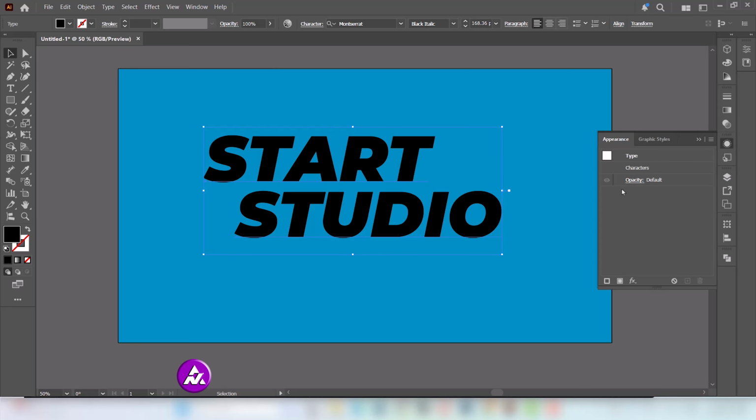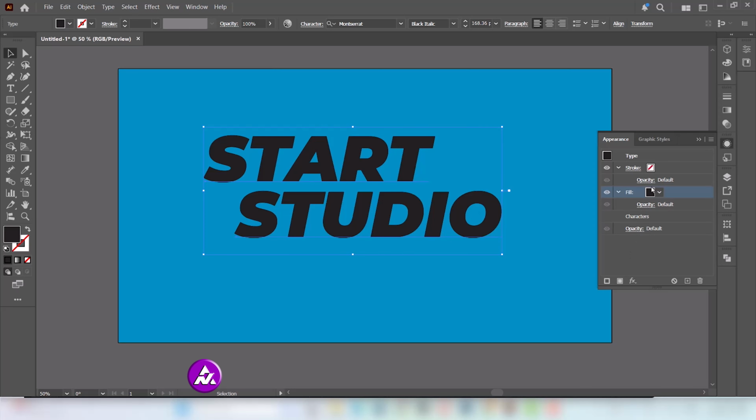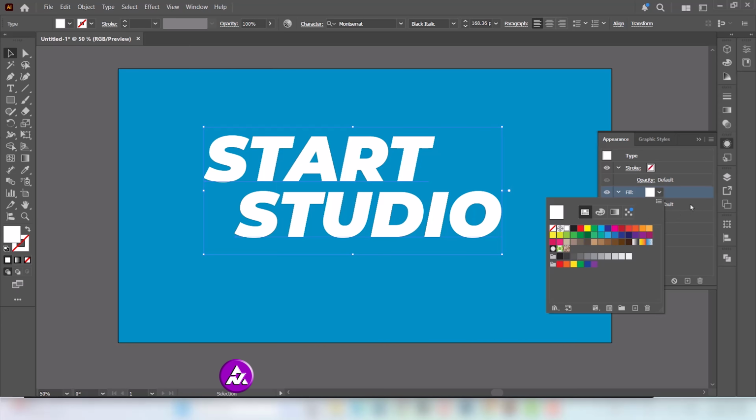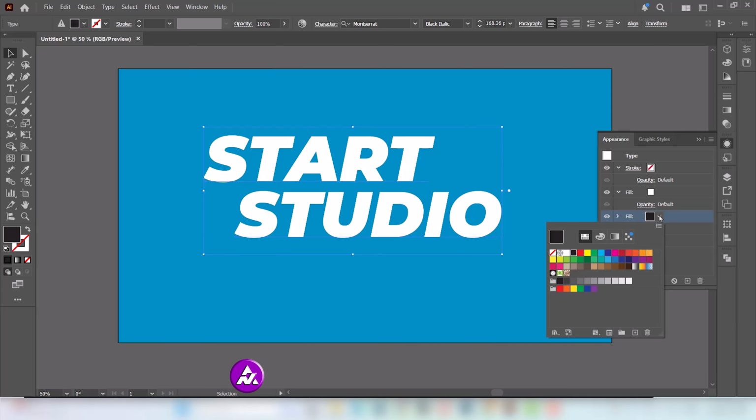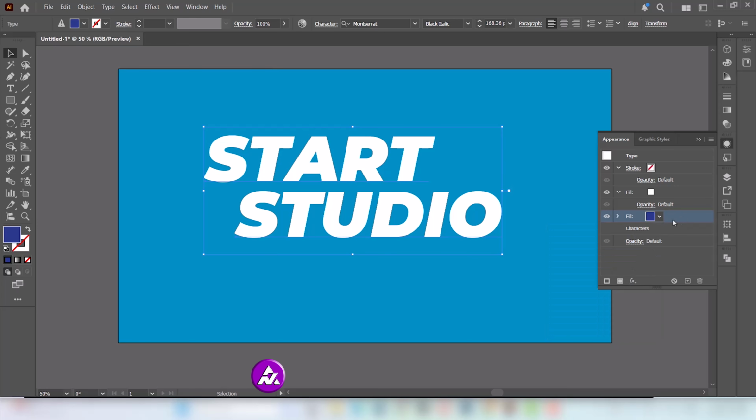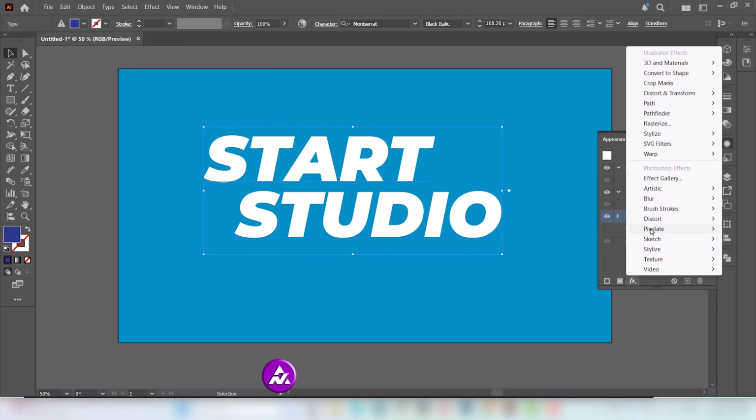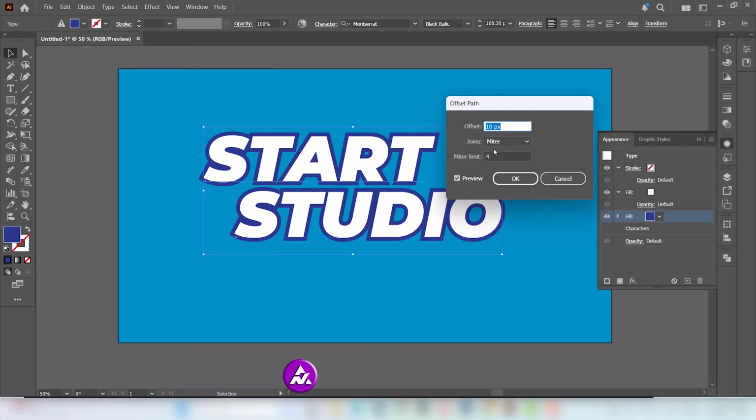Go to Appearance. Add a new fill. Change this color. Follow the process. Go to Add a new effect, Path and Offset Path. Follow these settings and press OK.